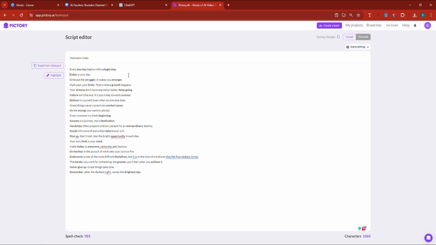And if you choose the next option, which is better for me because all of these are separated into separate lines, I'm going to choose line breaks. And you can choose both if you want to, right? I'm just going to choose line breaks because for some of these sentences, I think there are some dots. Once the changes are saved, you can then go and click on proceed. I'll deactivate the auto highlight keywords because I have highlighted the keywords myself, so they don't have to do anything. Auto visual selection, I will leave it because I want them to select the visuals for me, right?